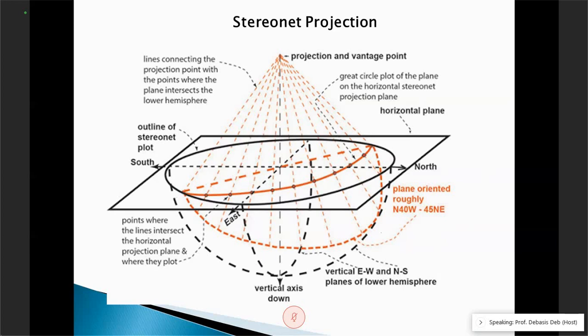This is how we represent a joint in this stereo net, or even how we represent a joint generally. We have to give its strike, north 40 degree west in this case, then we give the dip, and then we give its direction. This could have been northwest also. If it is given as northwest, it would dip in the other direction. It just changes the direction. Is that clear?